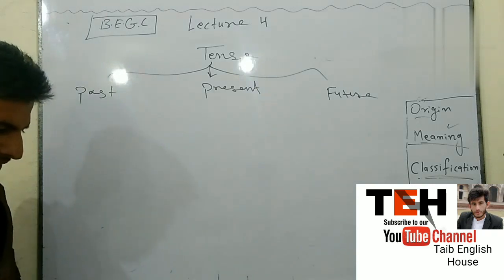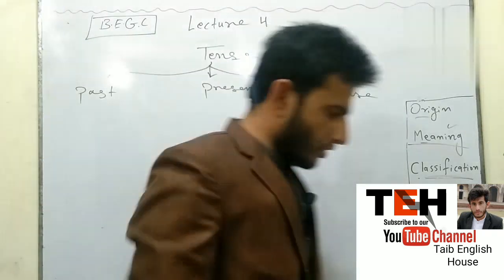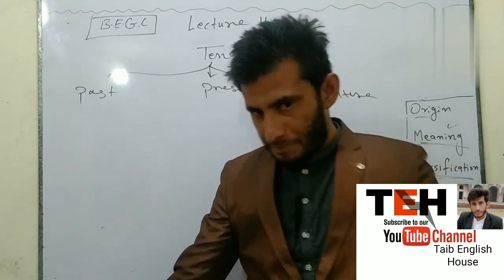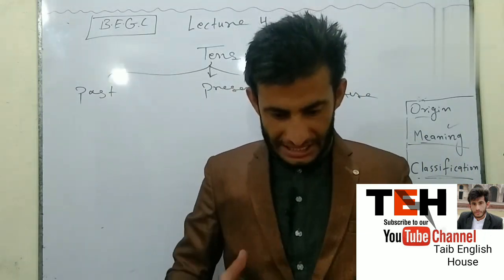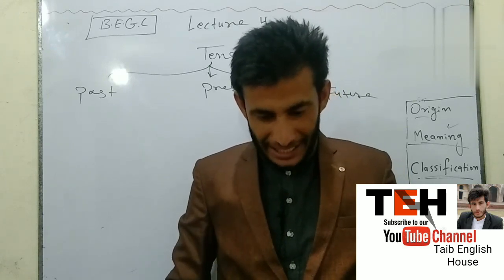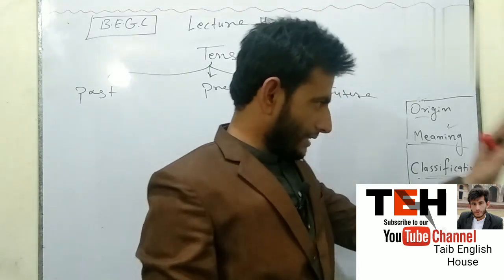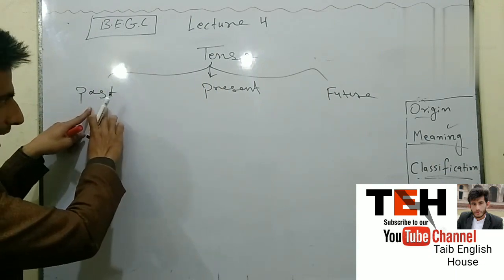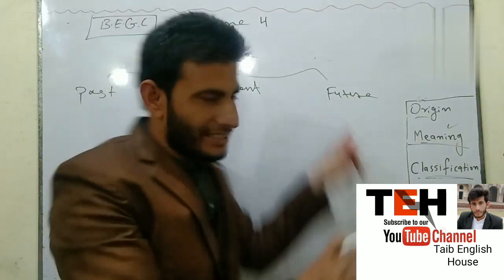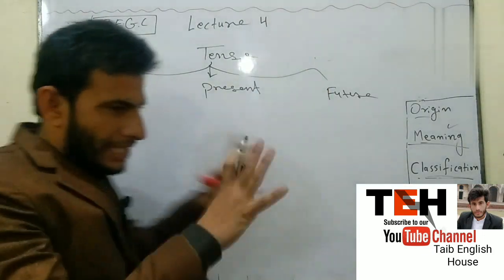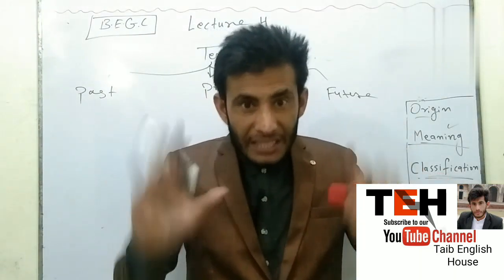Past tense. Now I am here and now I go there. Okay, so now I start going. So now this place is my past, and now this place, here right now, is my present, because now I am here, and that place is my future. So that's why first I have written here past, and then present, and then future. Okay, now there are mainly three tenses.